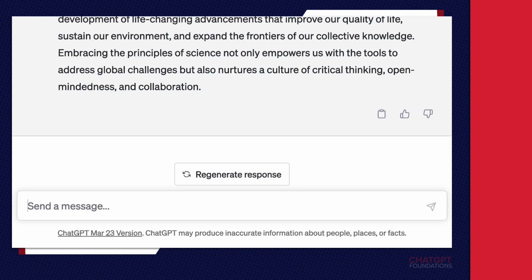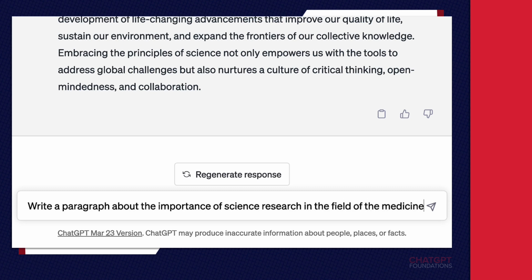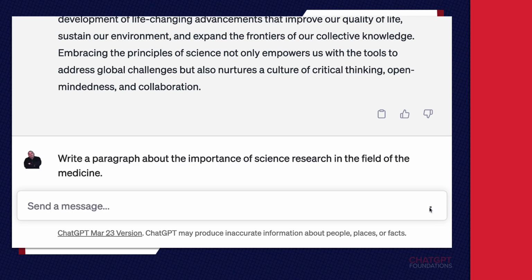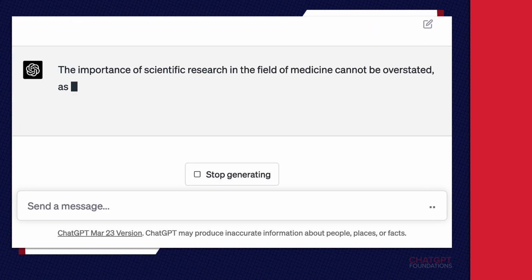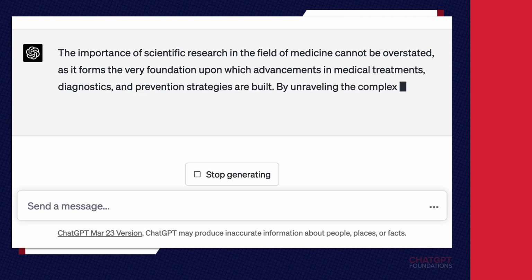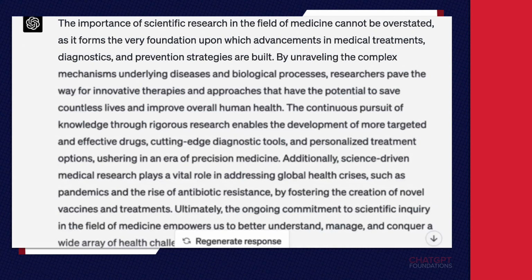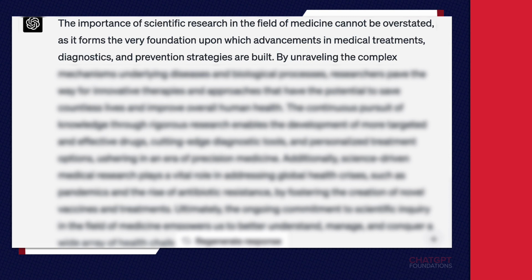Let's write a revised and more specific prompt. Write a paragraph about the importance of science research in the field of medicine. A much more specific prompt. The answer we get from ChatGPT, of course, will be more specific as well. The importance of scientific research in the field of medicine cannot be overstated, as it forms the very foundation upon which advancements in medical treatments, diagnostics, and prevention strategies are built.